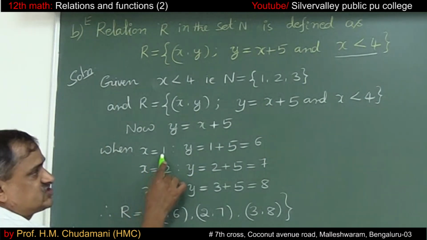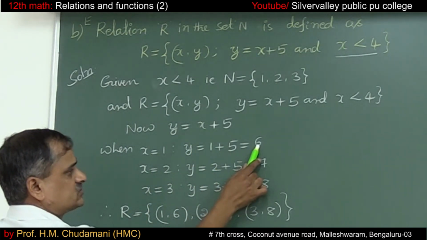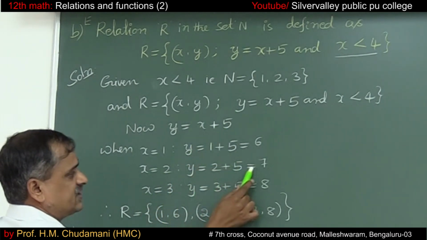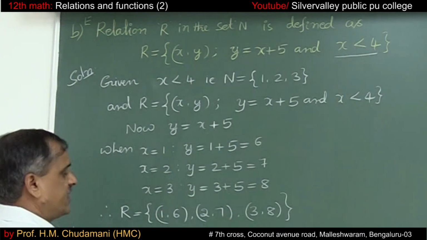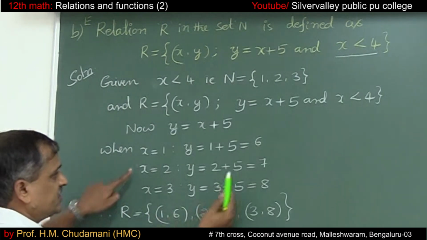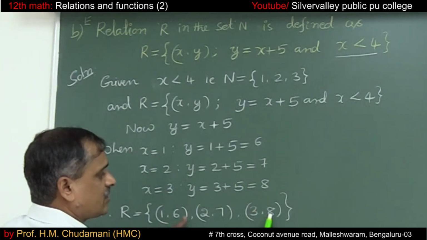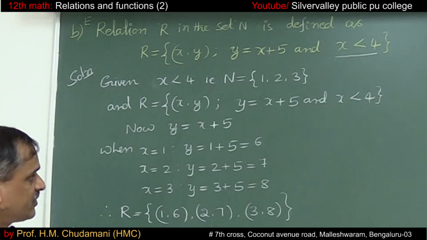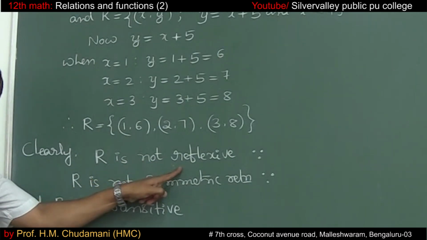When I select x equal to 1, y equals 1 plus 5, which is 6. When x equals 2, y equals 2 plus 5, which is 7. If x equals 3, 3 plus 5 is 8. Therefore, the relation is (1, 6), (2, 7), (3, 8). This is the set of ordered pairs for the defined relation. Clearly, the relation R is not reflexive.